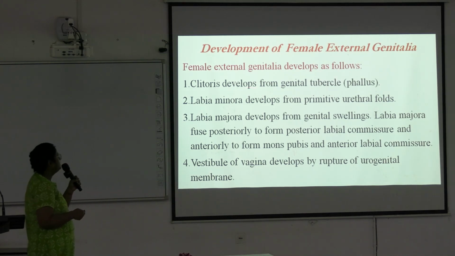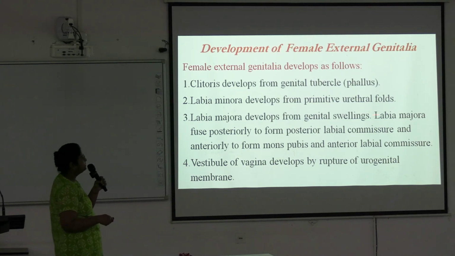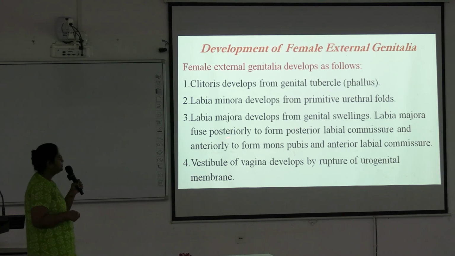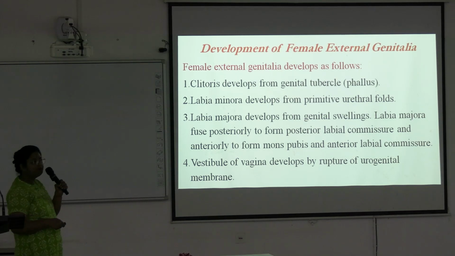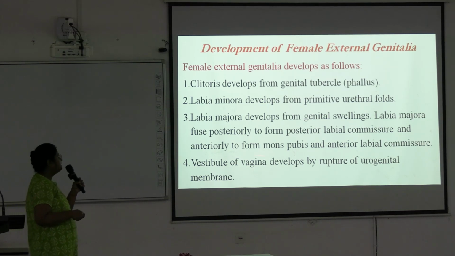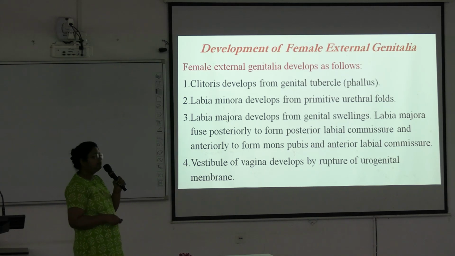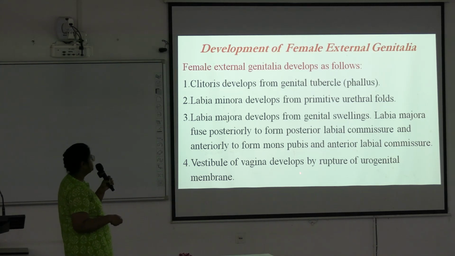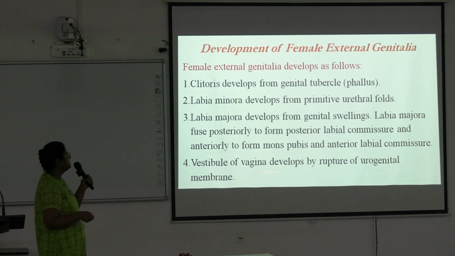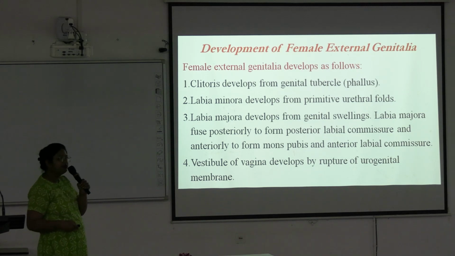So the clitoris develops from the genital tubercle, the phallus. Okay, and the labia minora develop from the primitive urethral folds. Labia majora develop from genital swellings. Labia majora fuse posteriorly to form the posterior labial commissure, and anteriorly to form the mons pubis and anterior labial commissure. And the vestibule of the vagina develops by rupture of the urogenital membrane.